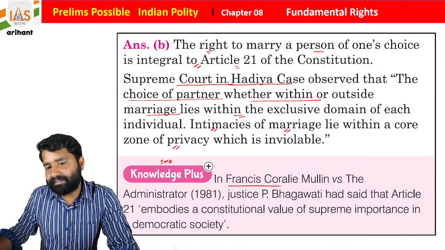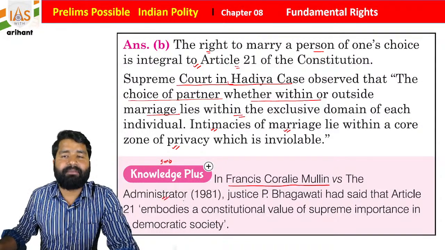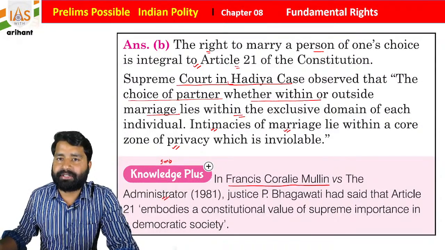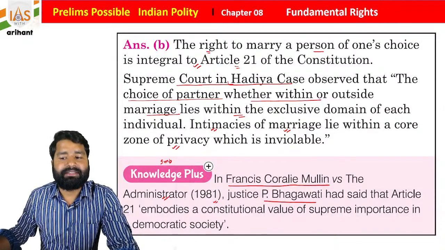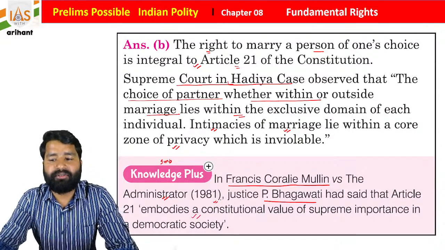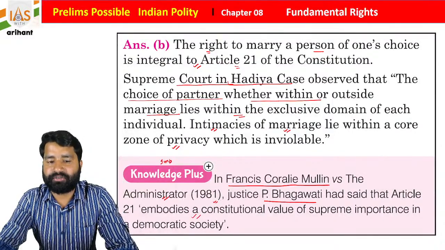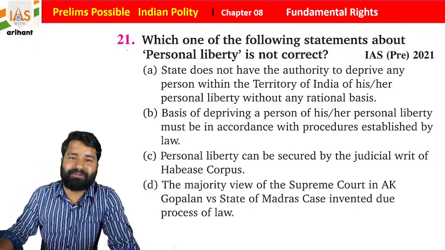In Francis Coralie Mullin versus the Administrator, 1981, Justice P. Bhagwati had said that Article 21 embodies a constitutional value of supreme importance in a democratic society. Students, getting it? Easy.